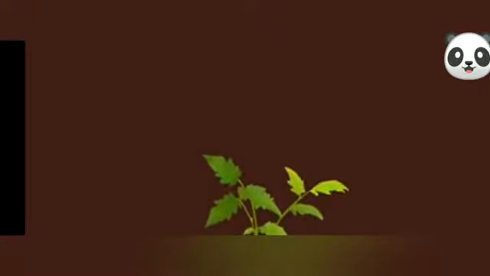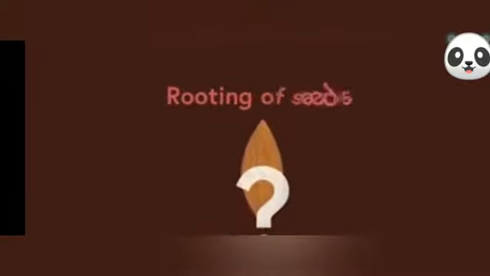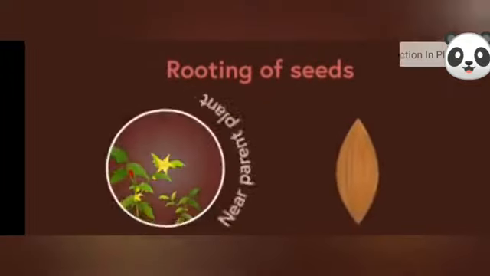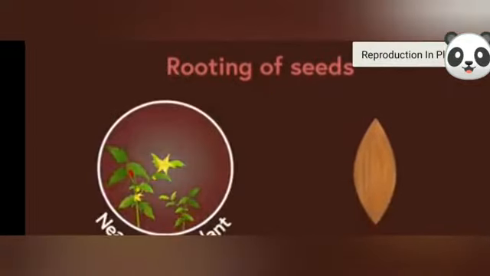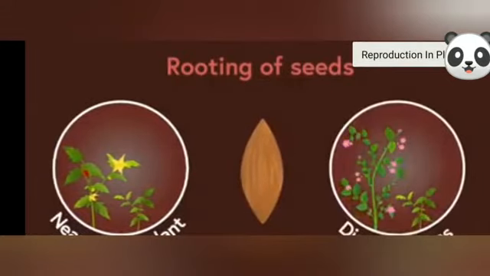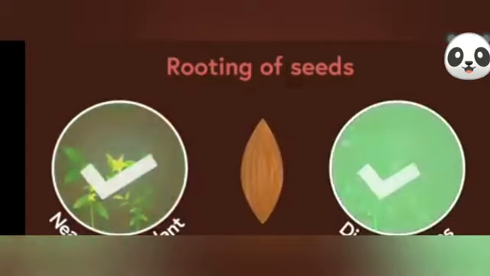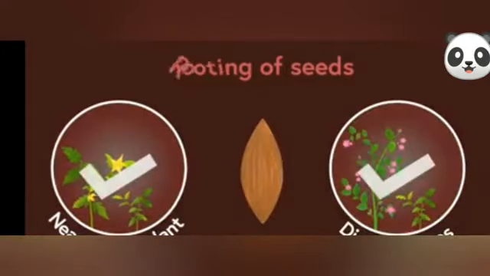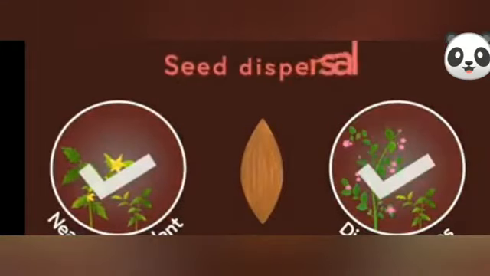But now the question arises, how are these seeds fixed in the soil? Do they always get rooted near the parent plant from where they arise? Or sometimes at distances as well? Seeds can be dispersed to nearby or distant places as well, all thanks to the process of seed dispersal.